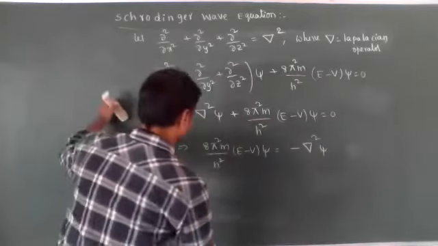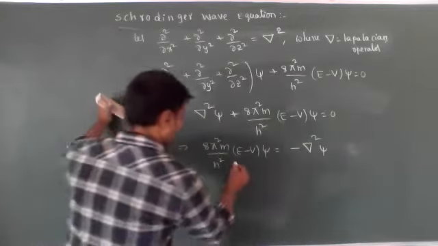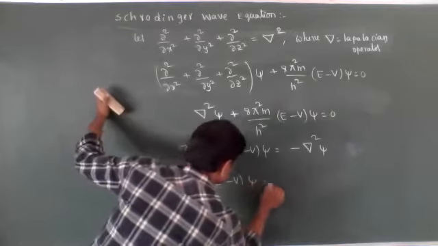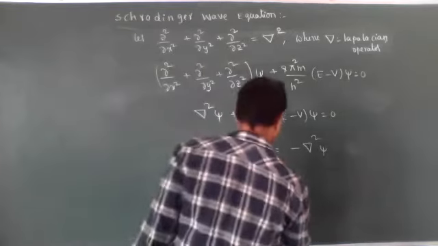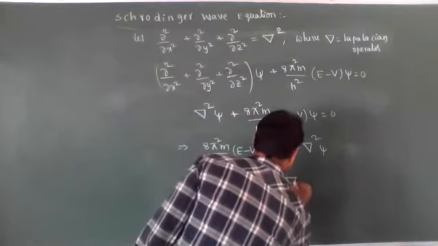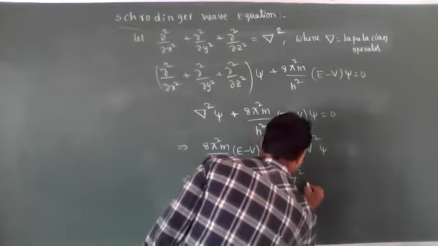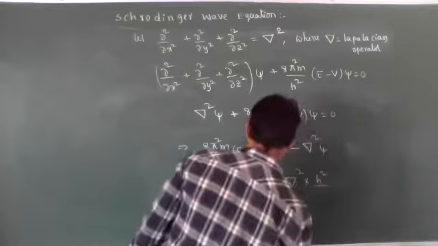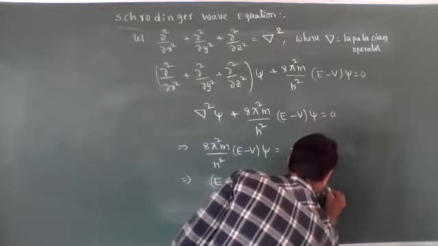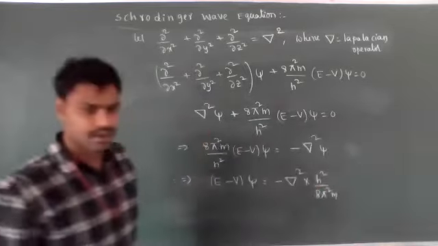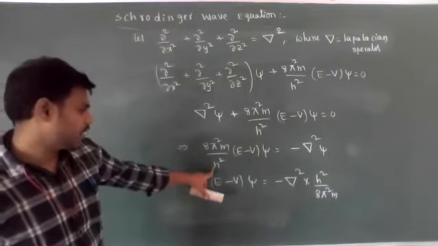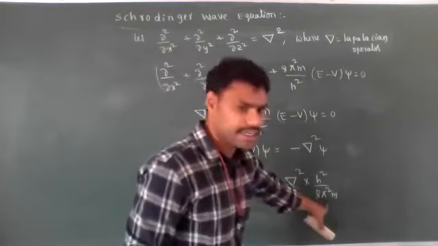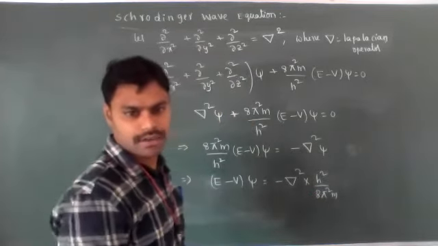Now this (E minus V) psi is equal to minus del square into h²/8π². This denominator is coming to this side and becomes numerator, and numerator is coming to the right side and becomes denominator.